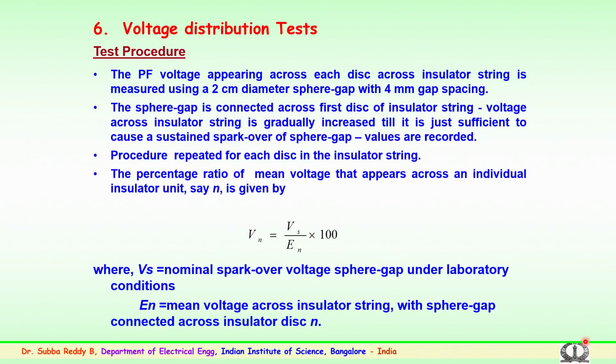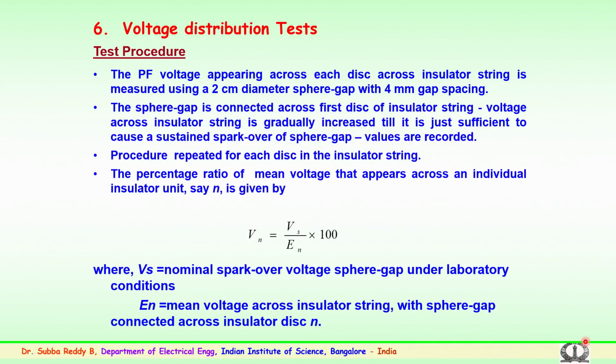Further, we discussed the importance of voltage distribution. Here, the voltage distribution across the insulator string pertains to ceramic or glass insulators, where a number of discs are connected in series. It could be a suspension or tension arrangement or a V suspension arrangement, it could be twin, it could be quadruple. So, there are several configurations depending upon the requirement in the field.